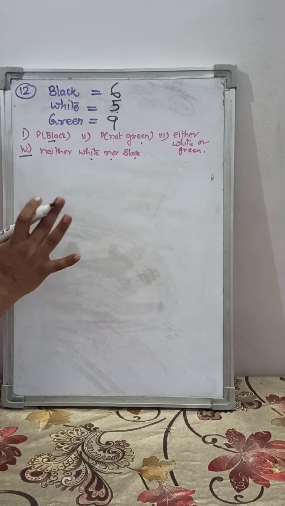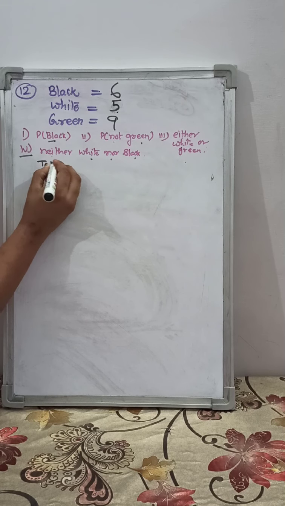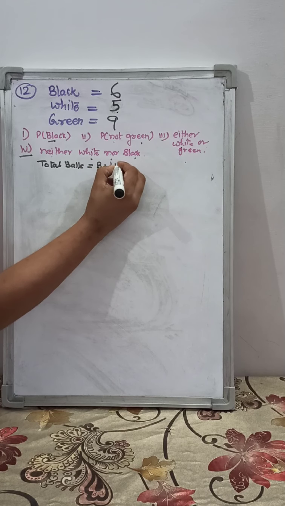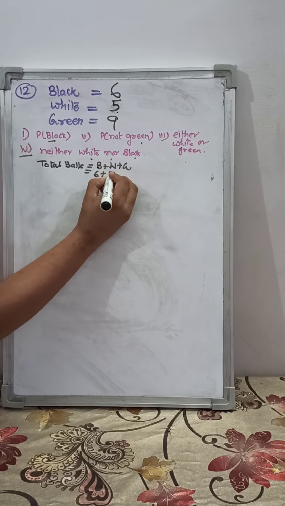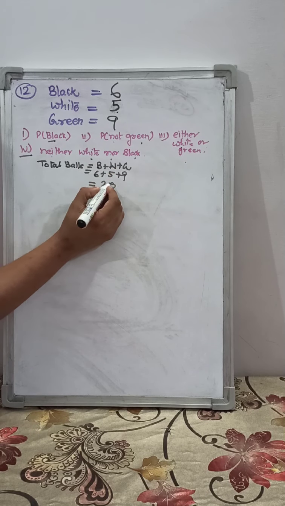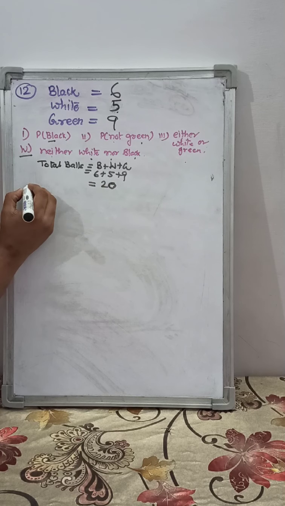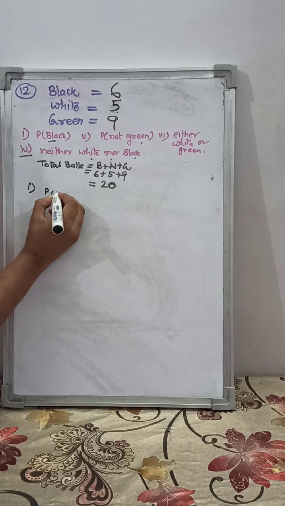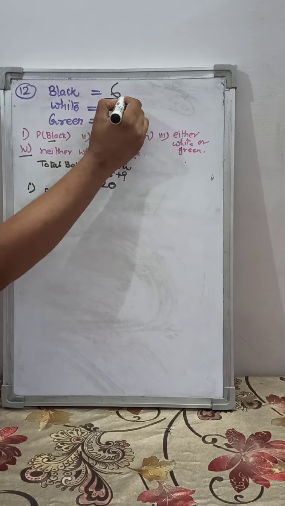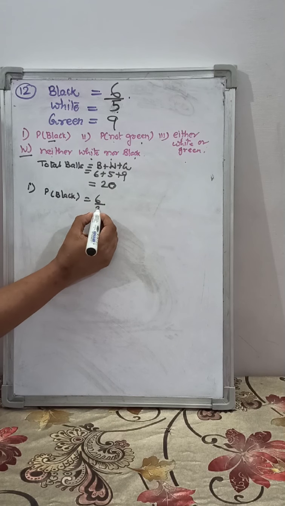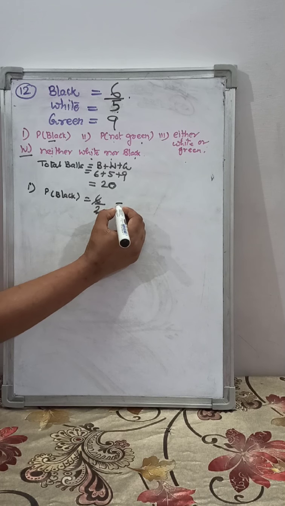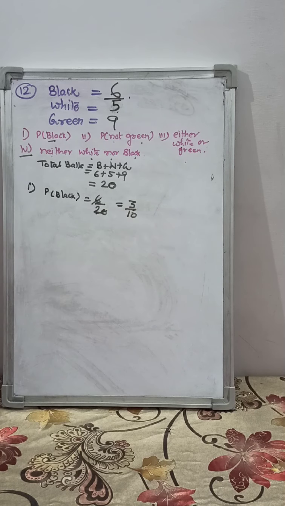So first of all, you will find out the total balls in the bag. So that is black, white and green. So 6 plus 5 plus 9, that will be 11 plus 9, 20. There are 20 balls in the bag. So first part, you have to find the probability of getting a black ball. How many black balls are there? 6. 6 by 20. So you will cancel with the table of 2. It will be 3 by 10.